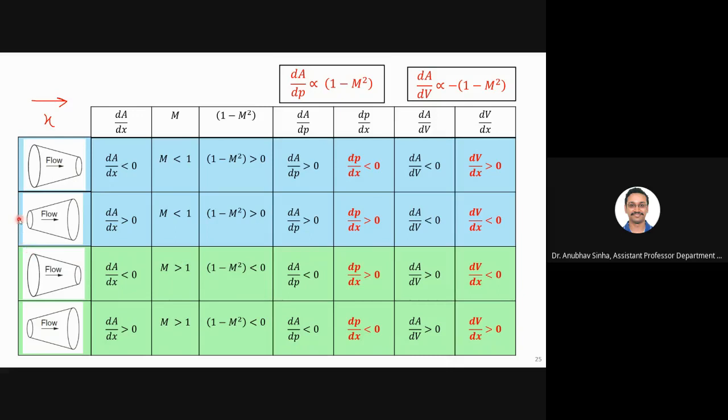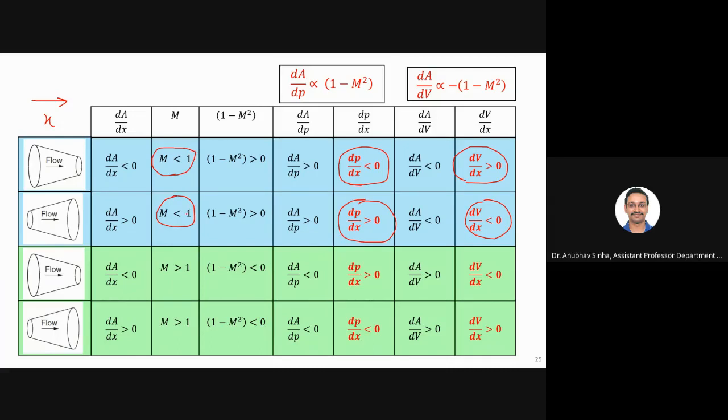Similarly, for a diverging passage, where area is increasing with x, pressure is increasing as well as velocity is decreasing. So these are the characteristics. Let me circle them. So these are the characteristics we found for subsonic flow. This is true for Mach number less than 1. This is our basis for these equations.